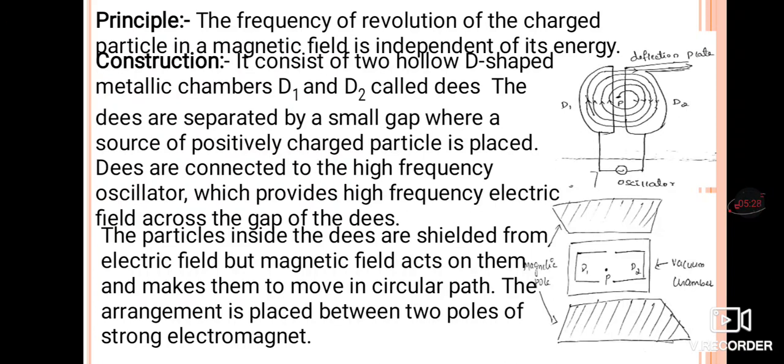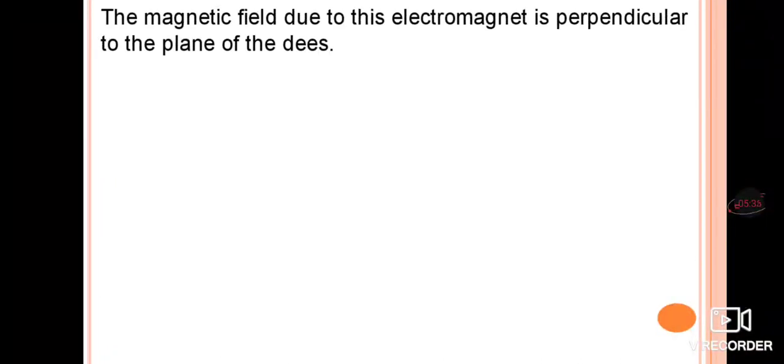So, this is regarding the construction of the cyclotron. Next, we will discuss the working of this cyclotron. Before going to that, we already know the magnetic field due to the electromagnet acts perpendicular to the plane of the disc. Whenever a particle is moving in a circular path, remember that the magnetic field will be perpendicular to the particle.